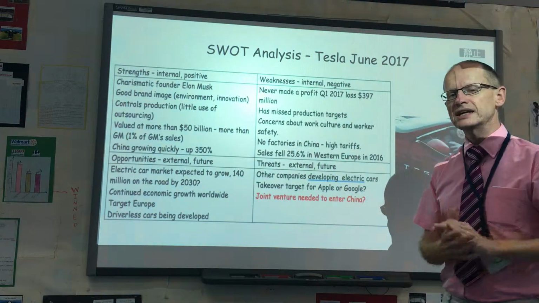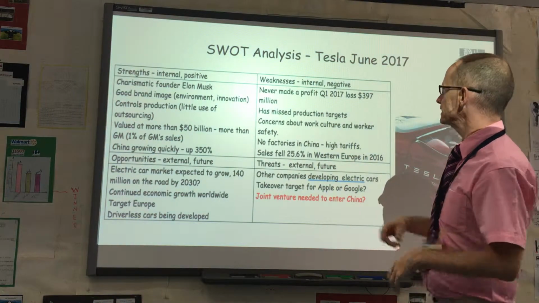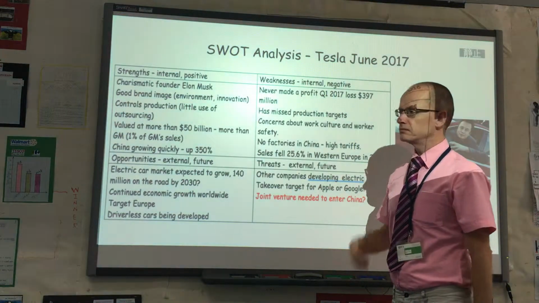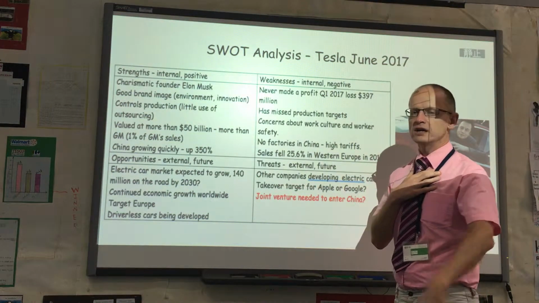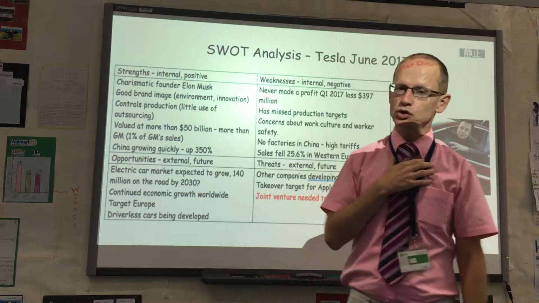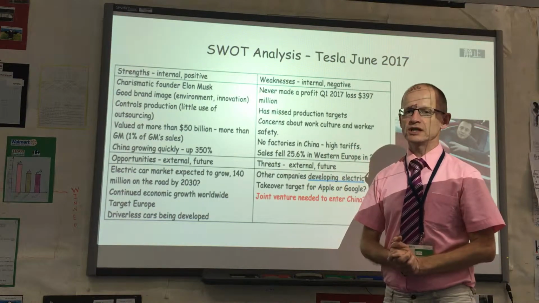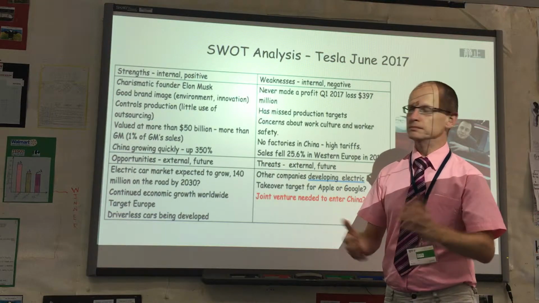So this is a SWOT I prepared on Tesla for June 2017. Obviously, being June 2017, if you're watching this maybe in 2022, Tesla could be the biggest car company in the world. In 2017, that is not true.